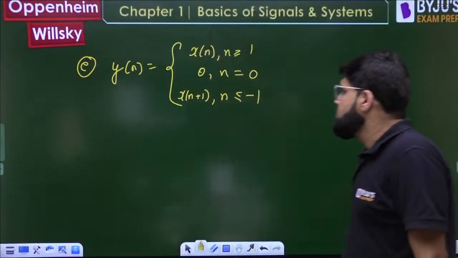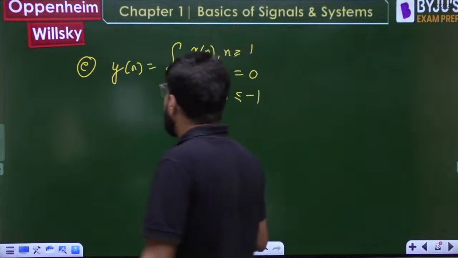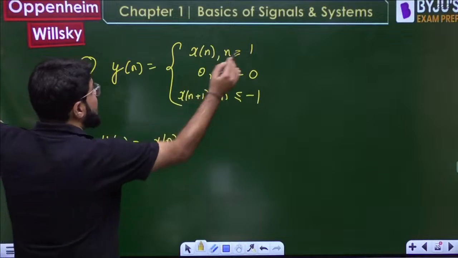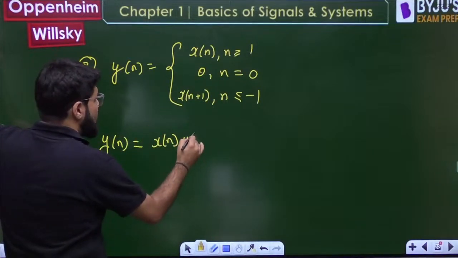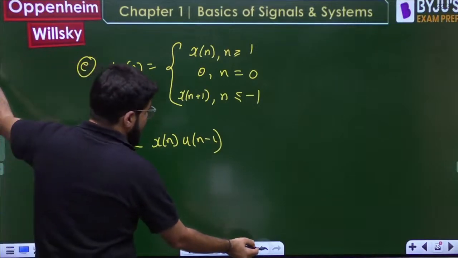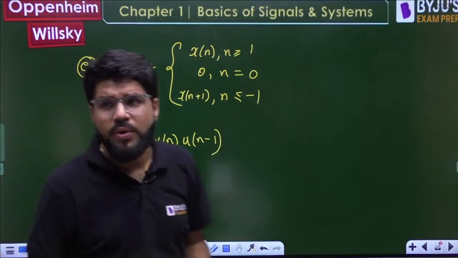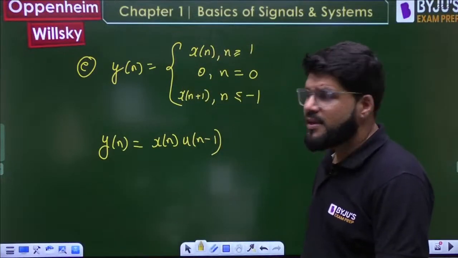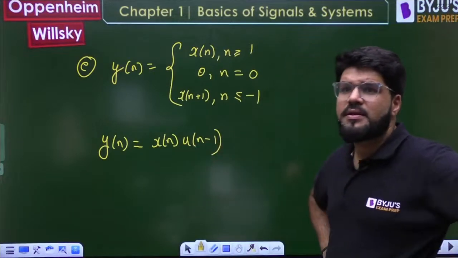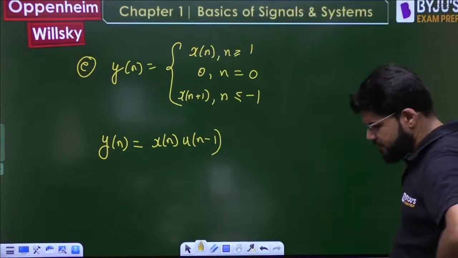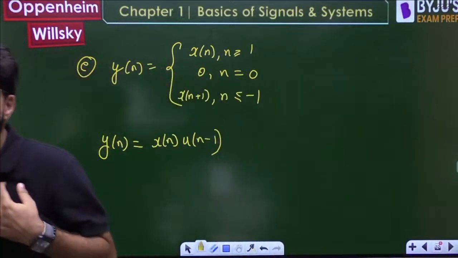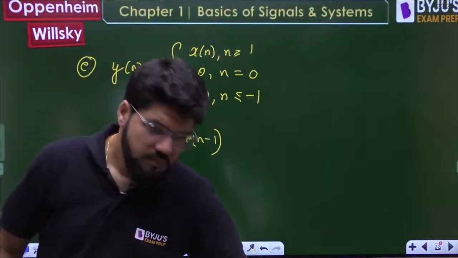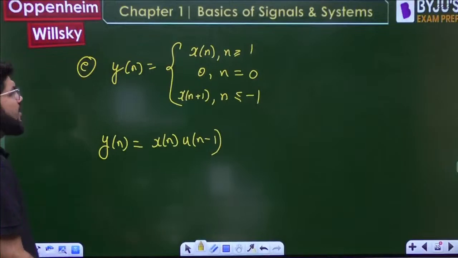Okay, now guys, how to write down this function? What is y of n? y of n can be written as x of n for n greater than or equal to 1. So why not multiply by u of n minus 1? Like for n greater than or equal to 0, we are taking u of n always, na? So for n greater than or equal to 1, let us take u of n minus 1. So y of n is equal to x of n into u of n minus 1. Okay, that is done.